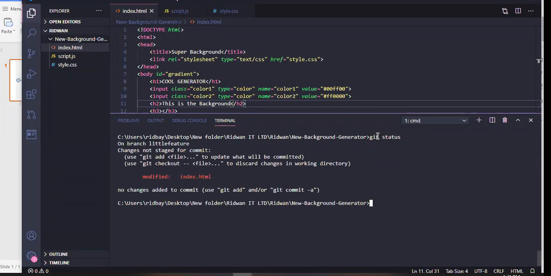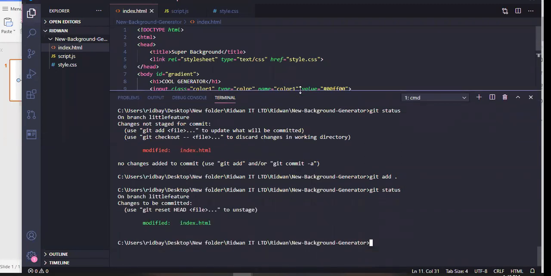So I'll do git status. This shows me, okay, you made some modifications to index.html. That means we are ready to commit. So to commit, I'll use git add dot. Then I do git status again just to check. This is just a normal thing as a developer, just to make sure you are where you need to be. You can see that before, this was in red. I did git add, and now it is in green color. So that means I'm doing something right.